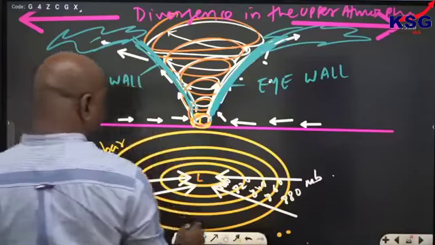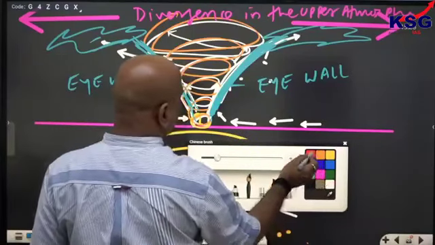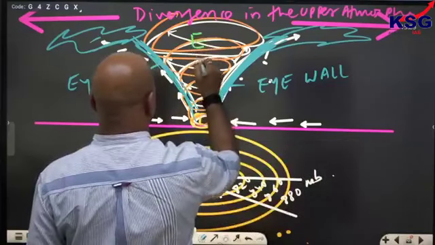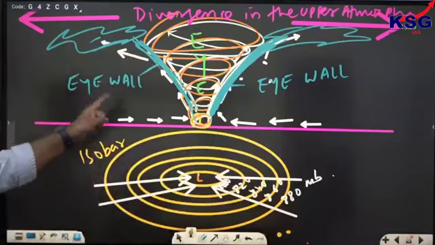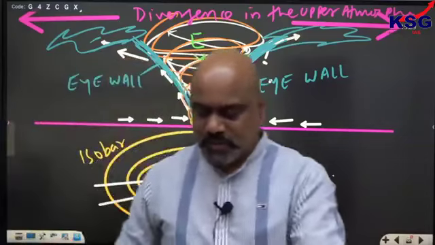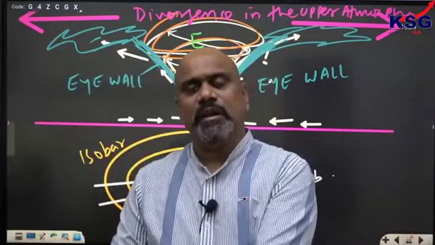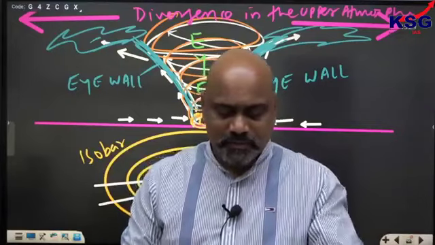And remember, at the middle part we have the eye of the cyclone. You must remember this. Please draw this. Eye of the cyclone, eye wall of the cyclone. You can see this. Spiral band or the rain band you will get out of this.